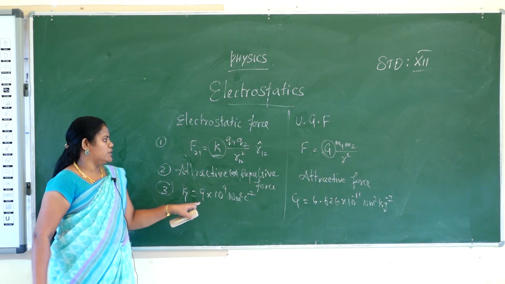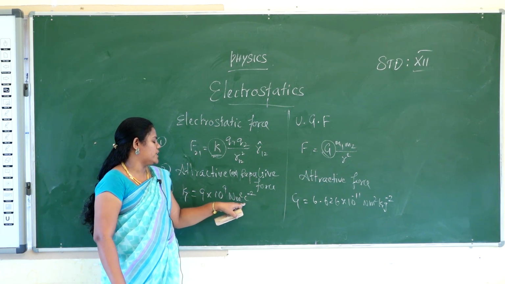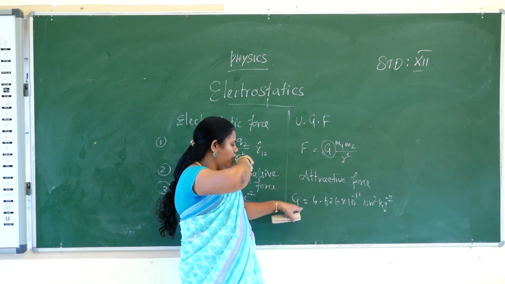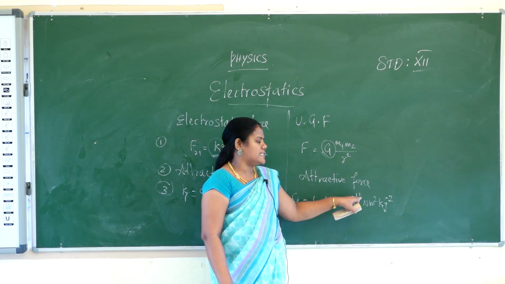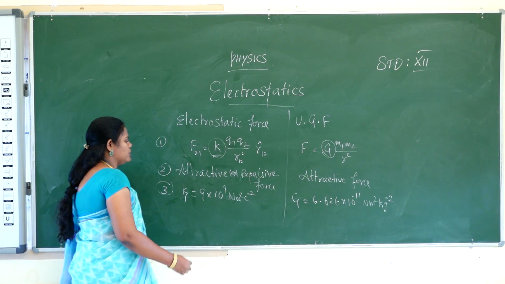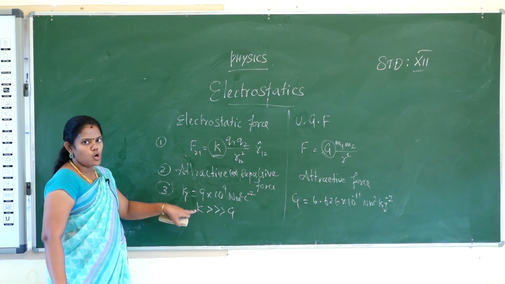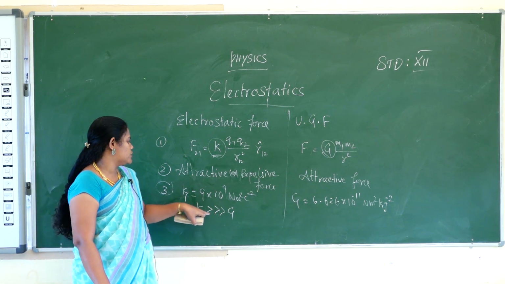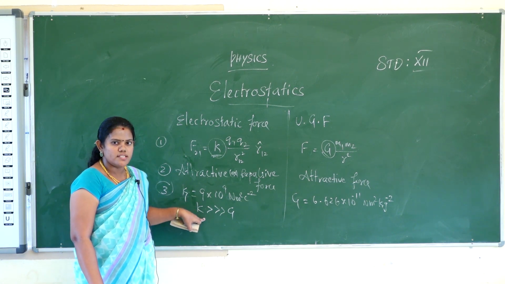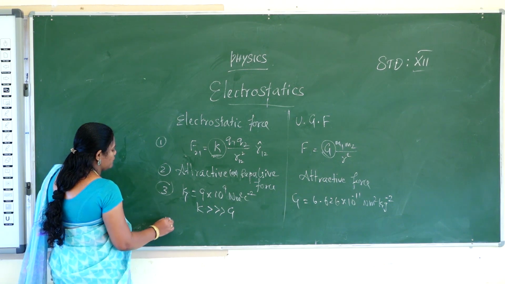So what is the difference between the two values? K value is 9 into 10 power 9 Newton meter square Coulomb per minus 2. Gravitational constant value G is equal to 6.626 into 10 power minus 11 Newton meter square kilogram per minus 2. Of the two values, K is very much greater than G. That is also a very important point. The electrostatic force constant is very much greater than the gravitational constant. Okay. Then the fourth point is